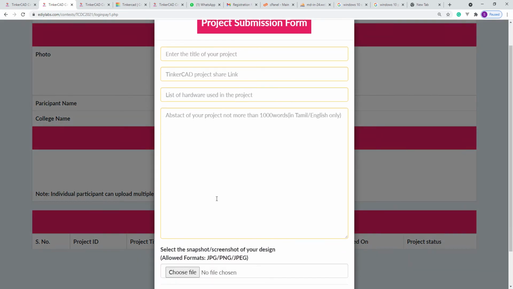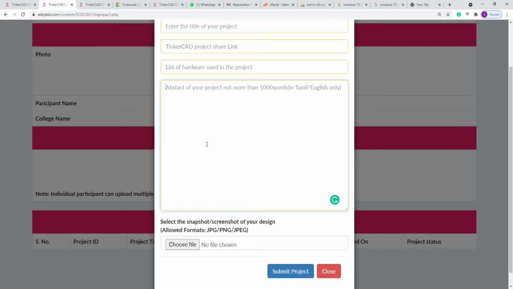You'll need some details. One is the title of your project, then your Tinkercad project share link, then the hardware you used in your project, then the abstract. Keep a note of the abstract, because it describes the whole project. So kindly spare some minutes to prepare a good abstract which clearly describes your project, because most people won't watch your videos. They will spend time studying what you have done. So prepare your abstract in such a way that it is easily understandable. You can type in either English or Tamil.